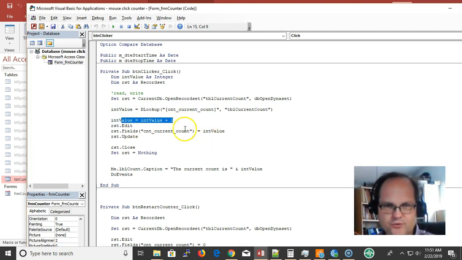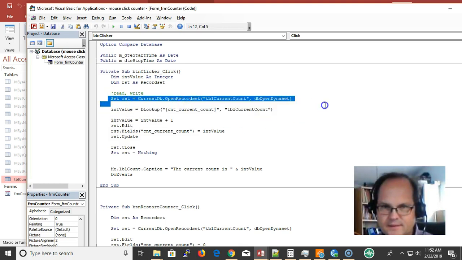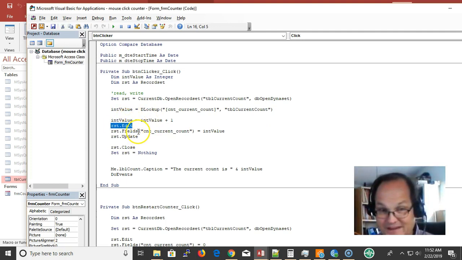So intValue is intValue plus 1. Then I write it back to the table. rsd.Edit. Remember, rsd is declared up here. I'm writing a value to the table. I'm telling it I'm about to edit it, I'm doing the edit, and now I want to commit the edit, update, and close it.